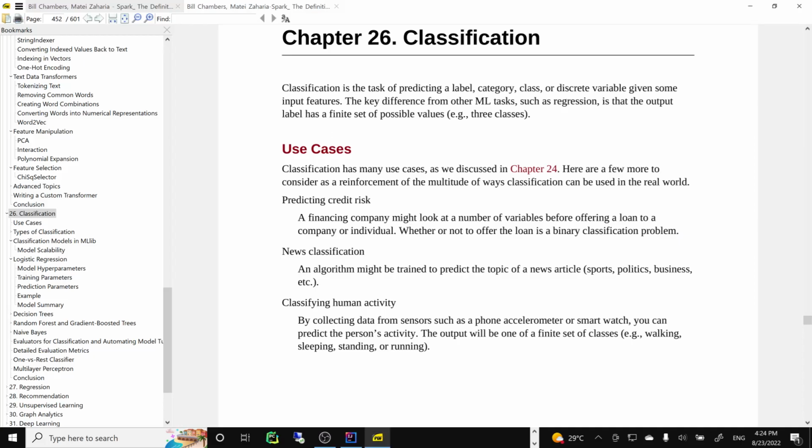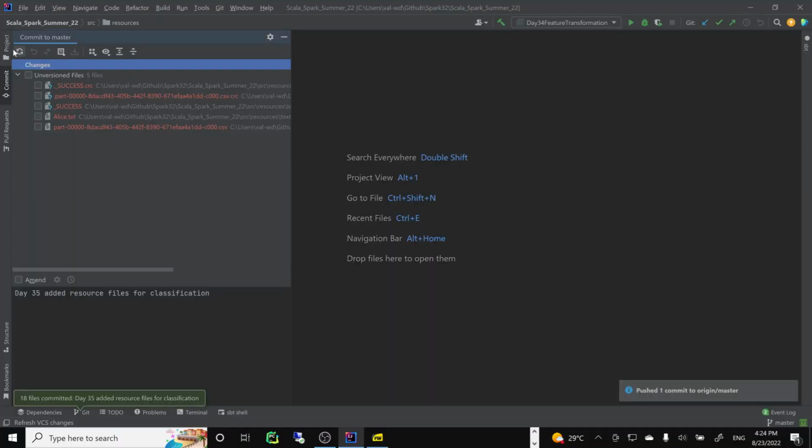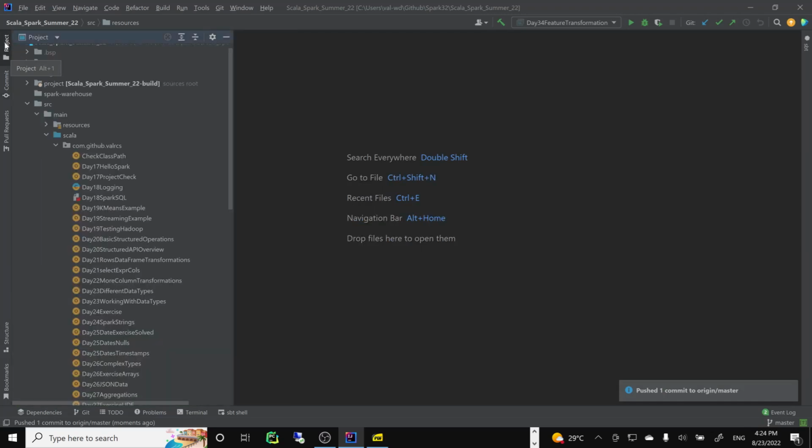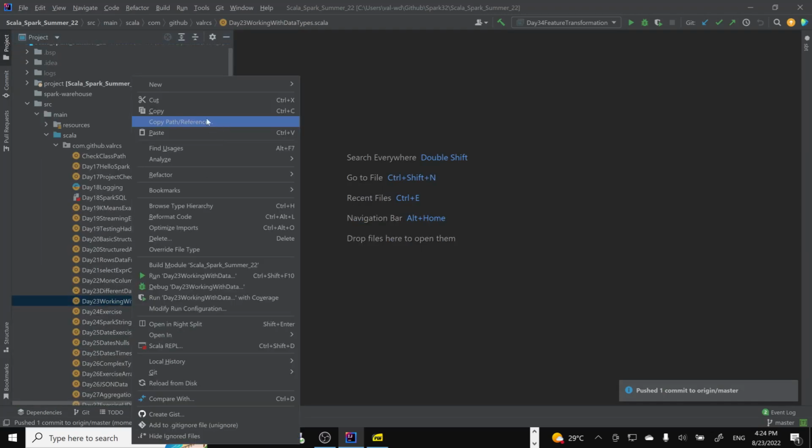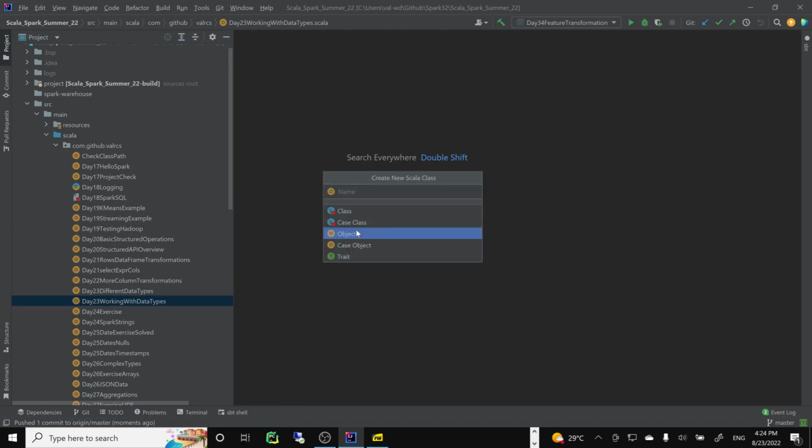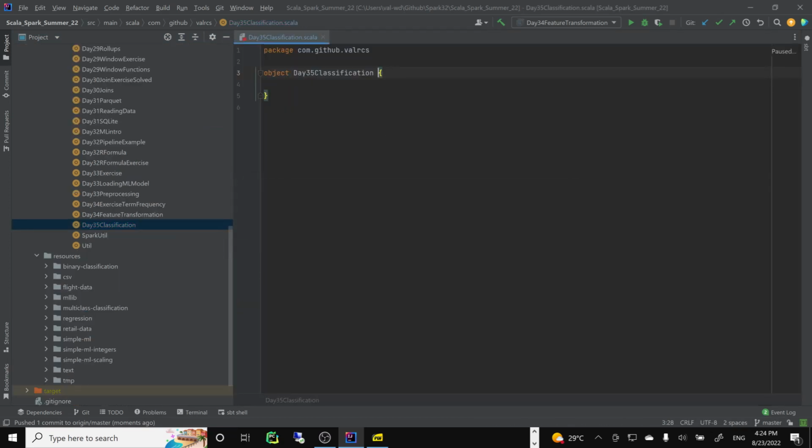So it's a task of predicting a label, and by definition we need some labels, of course. So let's start a new Scala class object, day 35 classification, extends App, and we will print line chapter 35, wait, not 35, 26, classification.